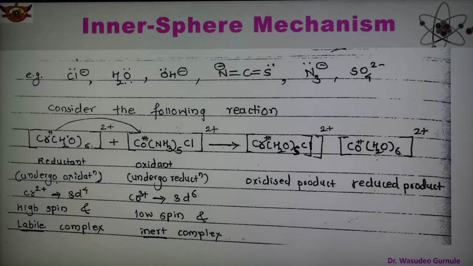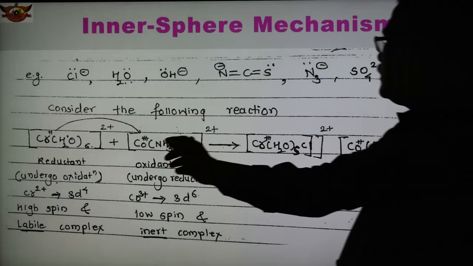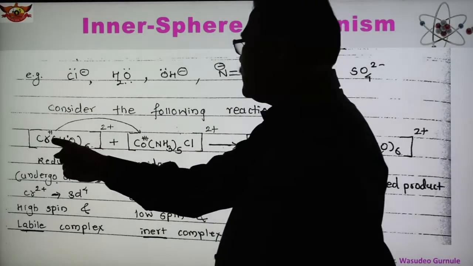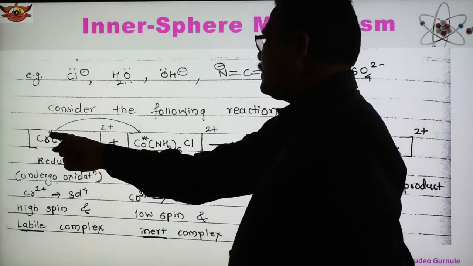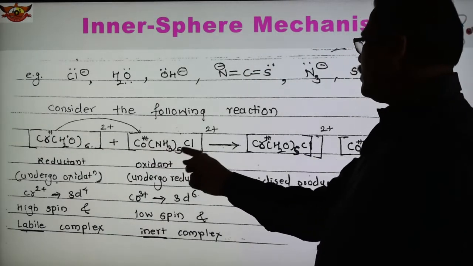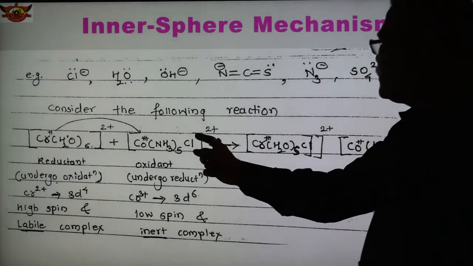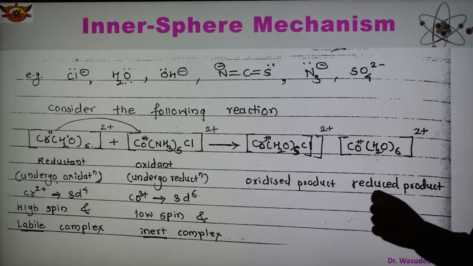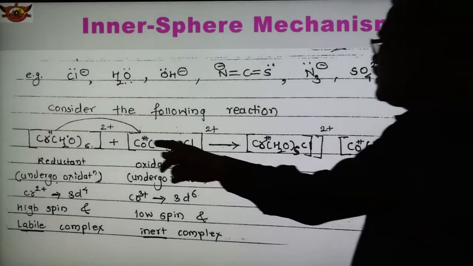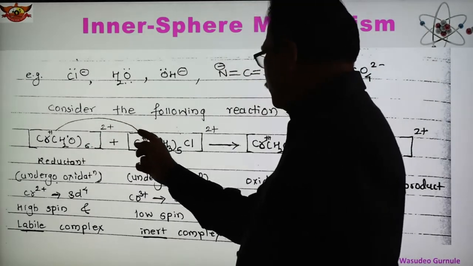Now consider the reaction of a chromium complex and a cobalt complex. Here is the chromium H2O 6 2+, chromium has 2 plus charge, and cobalt has 3 plus charge with NH3. Here is the Cl ligand, which has one lone pair and one negative charge, and there is a transfer of electron, shown here by the arrow.